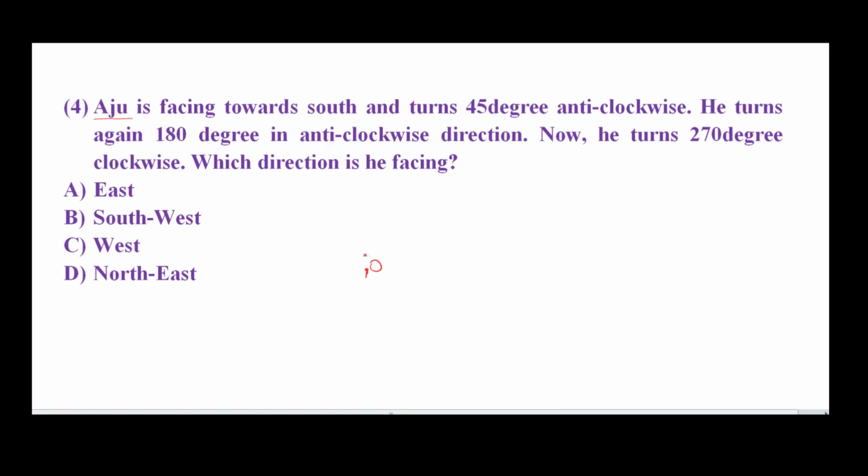This is our basic diagram and this is our fixed point O. So according to the question, Aju is facing towards south and turns 45 degrees anti-clockwise. We know that anti-clockwise is in this direction. Turns 45 degrees anti-clockwise.